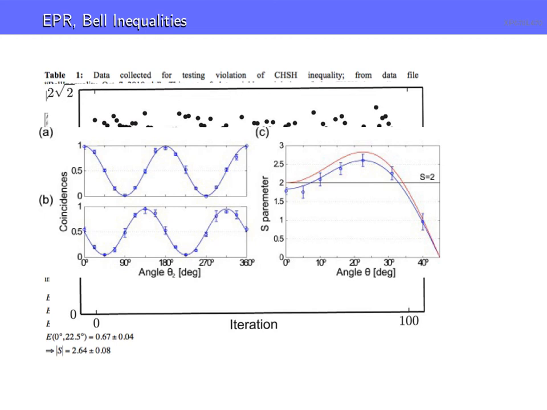Now, nowadays, this inequality and others are violated by many standard deviations, many sigma. So it's quite common to violate Bell inequalities in experiments. There are some loopholes that people are trying to close. You can close some and not others. And maybe we'll come back to talk about it, or I'll put some references up if you want to read further, or shoot me an email if you're interested. I can send you some more materials. There's plenty of material out there. I think that's enough for now.